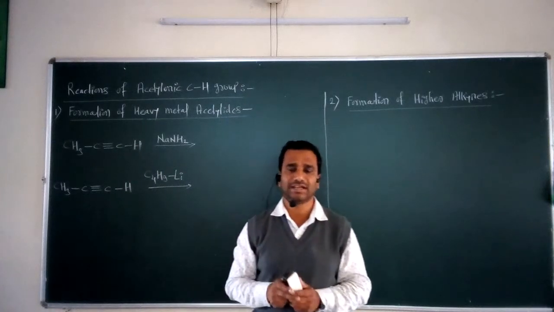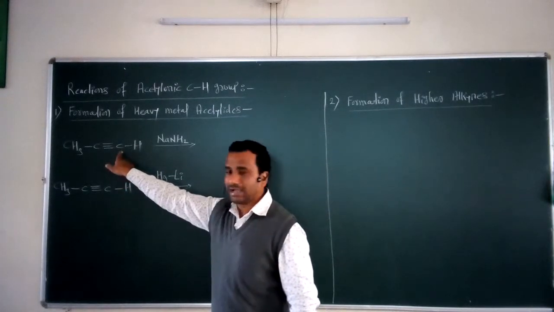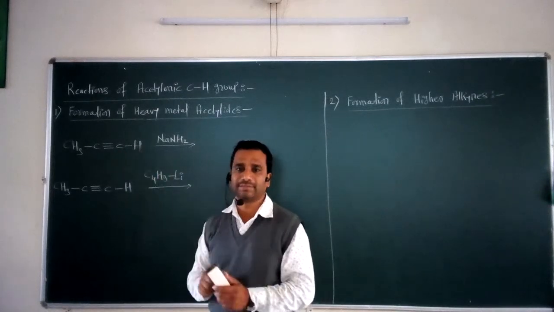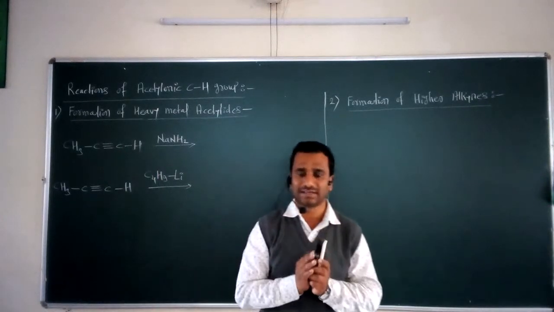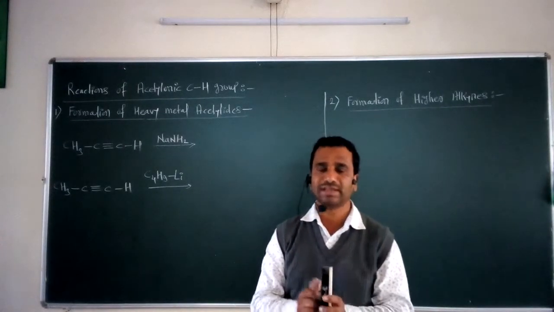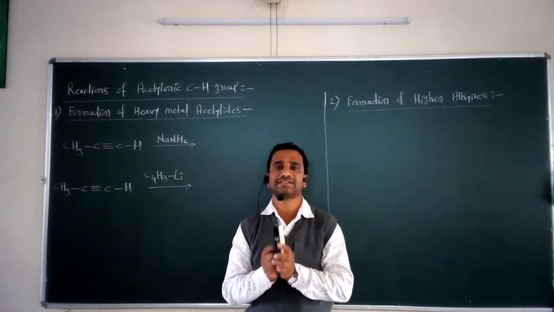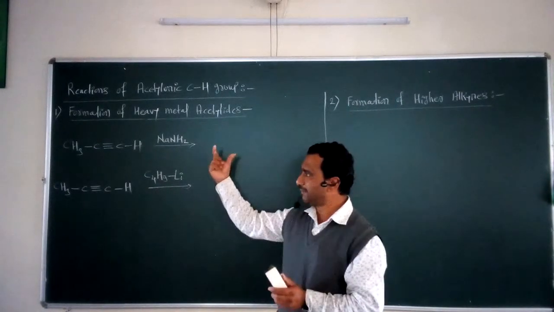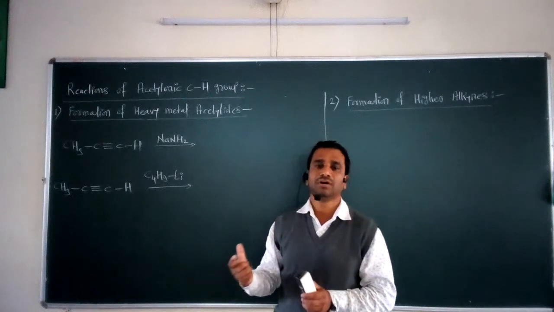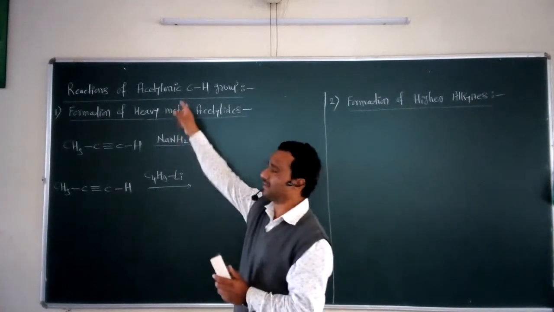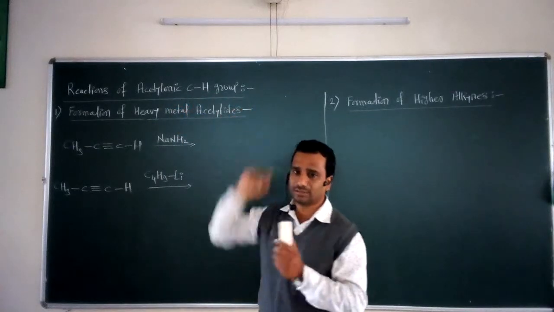And why is this acidic? Because the hybridization of this carbon is sp, and due to sp hybridization 50% s character is present, due to which its electronegativity is more, and that's why this hydrogen acts as an acidic hydrogen. Due to this acidic nature, these alkynes show some reactions, and those reactions are nothing but the reactions of the acetylenic CH group.